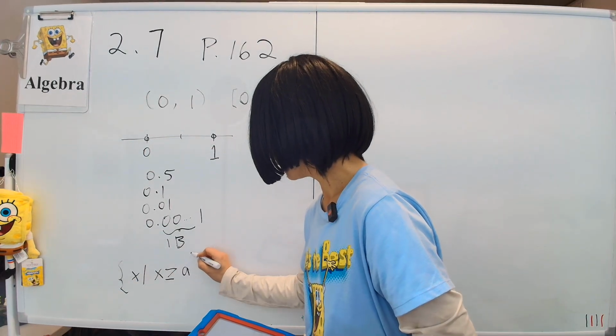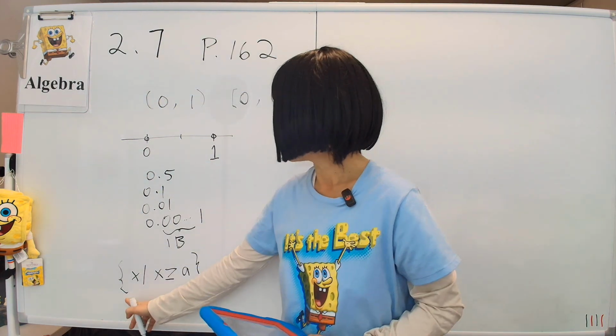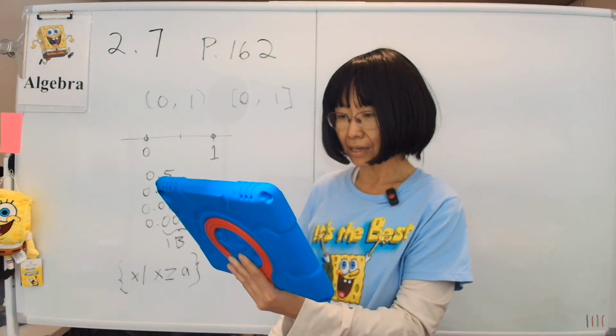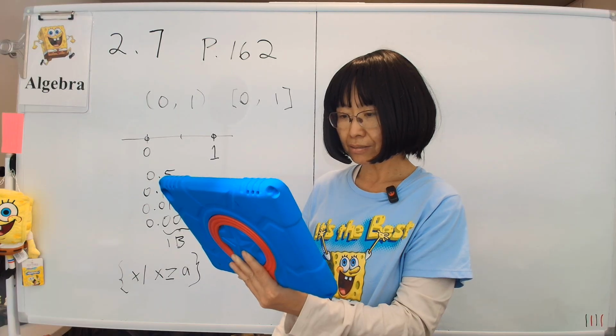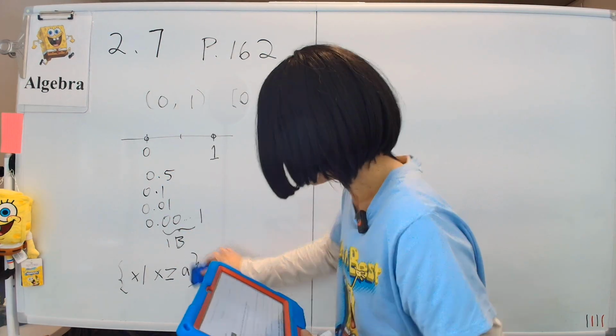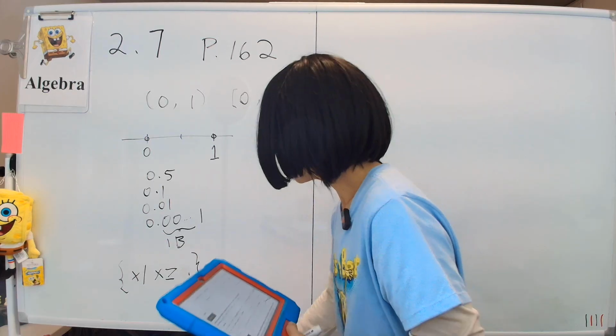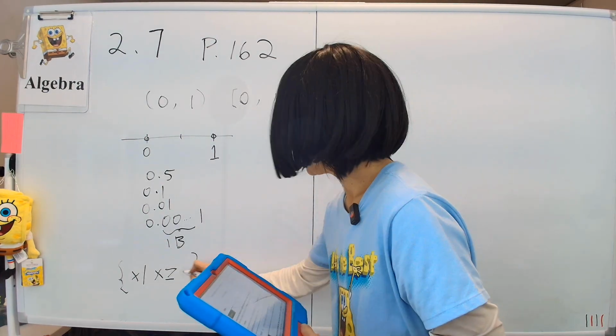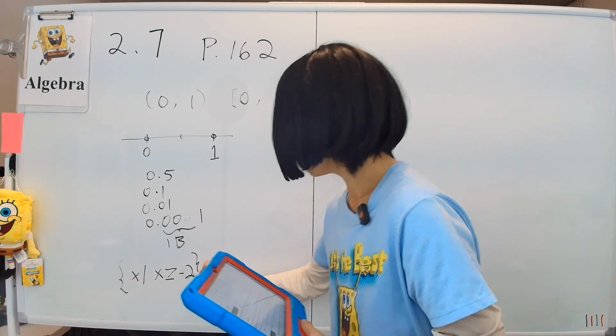So I draw it out like it says. The set of all x such that x is bigger than or equal to a, used to indicate greater than or equal to -2. They don't just want a, they want -2, so we will do what they want. And then greater than or equal to -2.